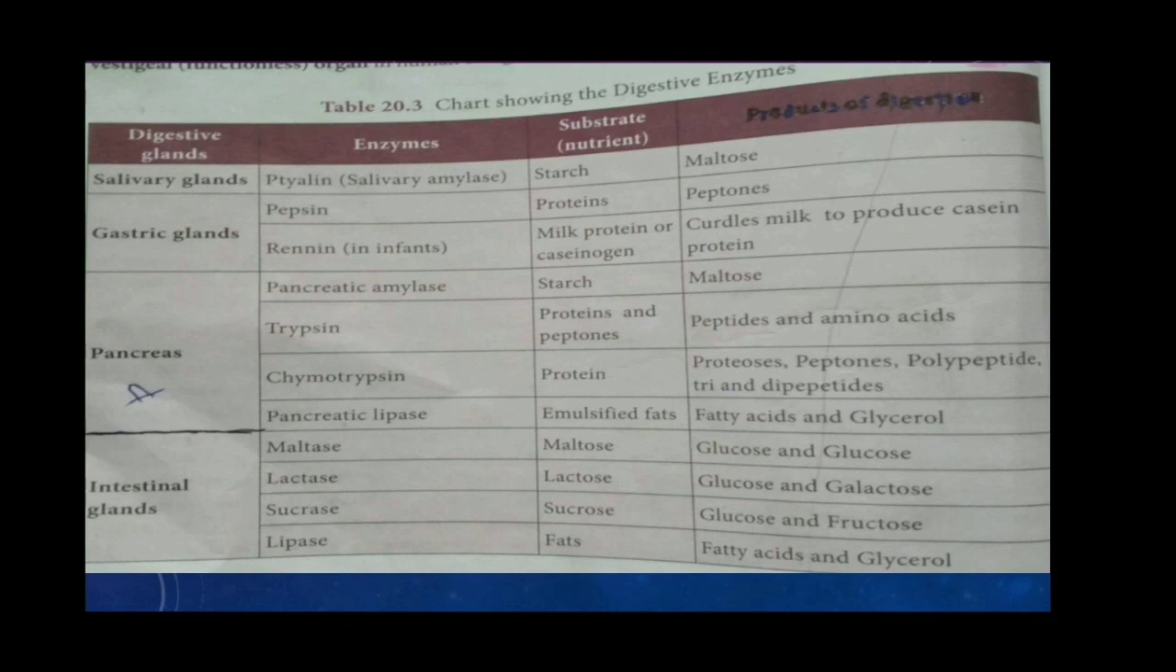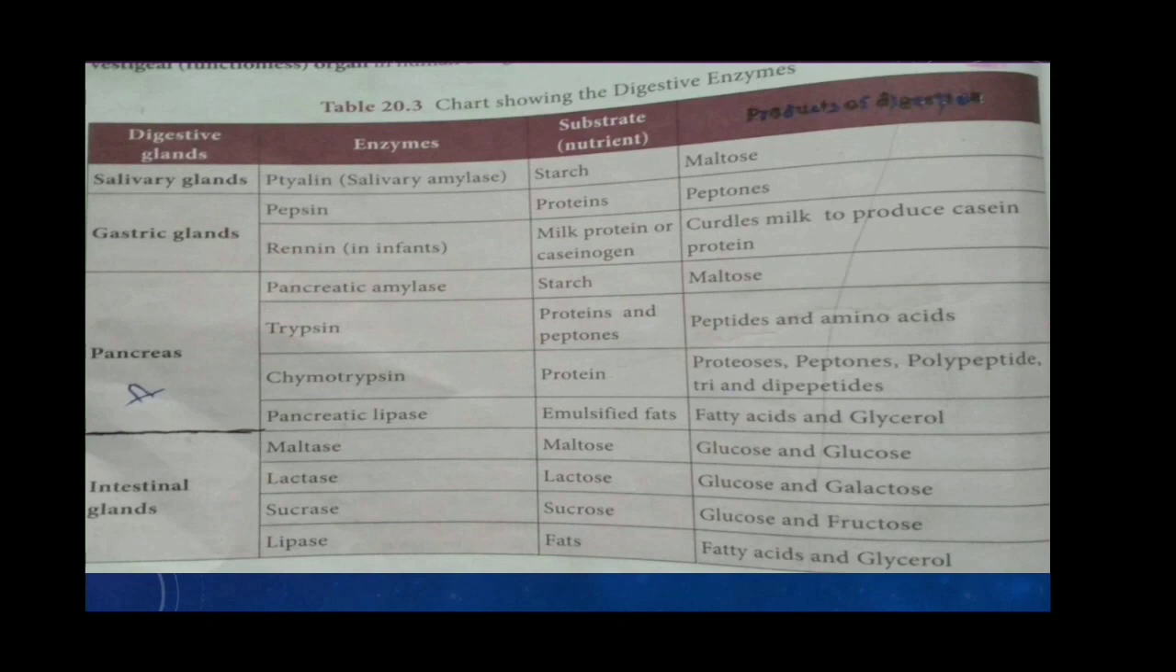Then the gastric glands, that is the stomach. The stomach contains gastric juice. Gastric juice has two enzymes, pepsin and renin. Pepsin converts proteins into peptones. Renin, in infants, that is little children, converts milk protein or caseinogen into casein.